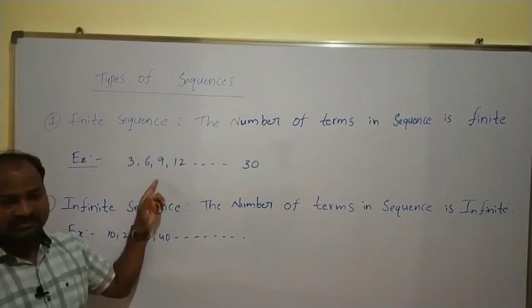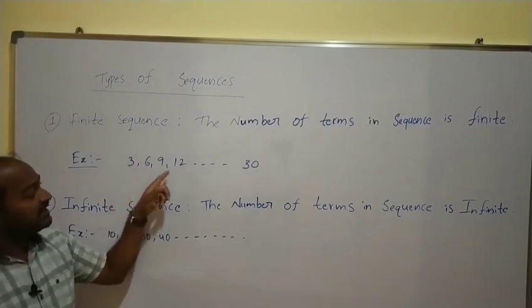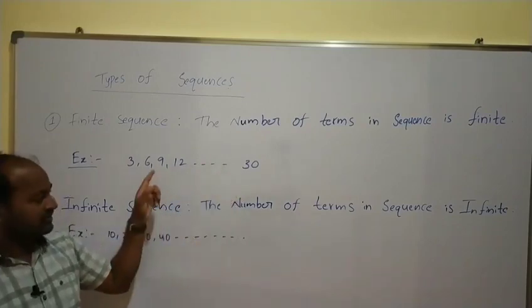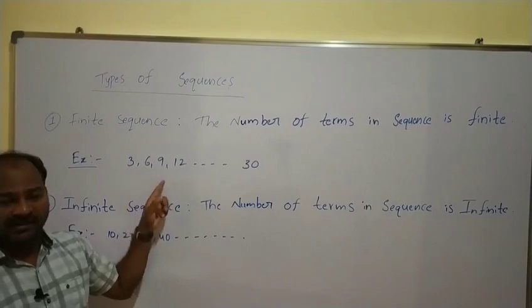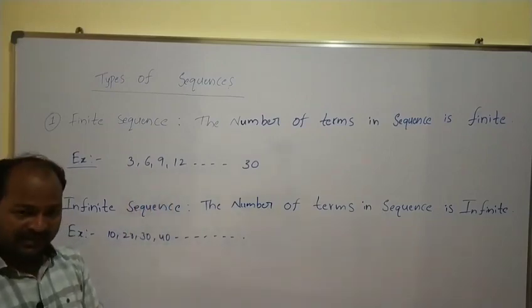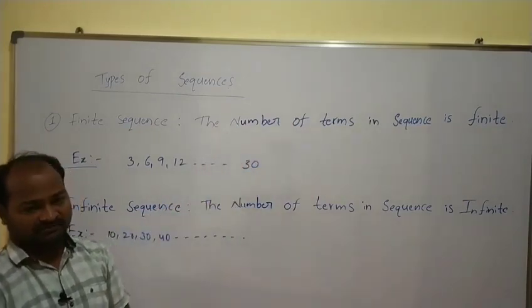First of all, this is a sequence, and also there is an end in the sequence. So this type of sequence is called a finite sequence. That means in a finite sequence the number of terms is finite.